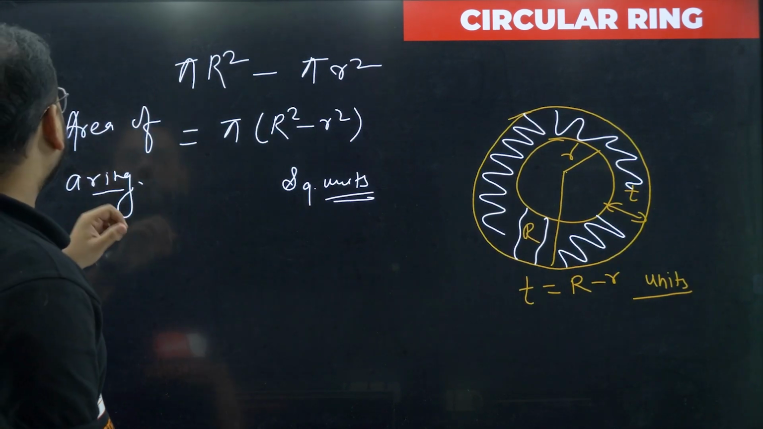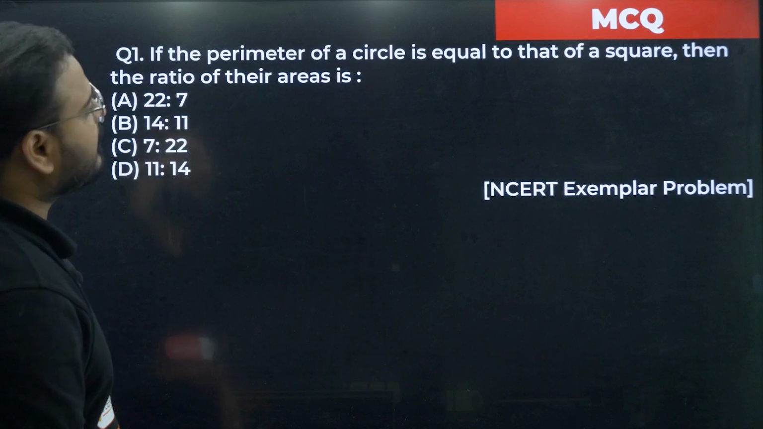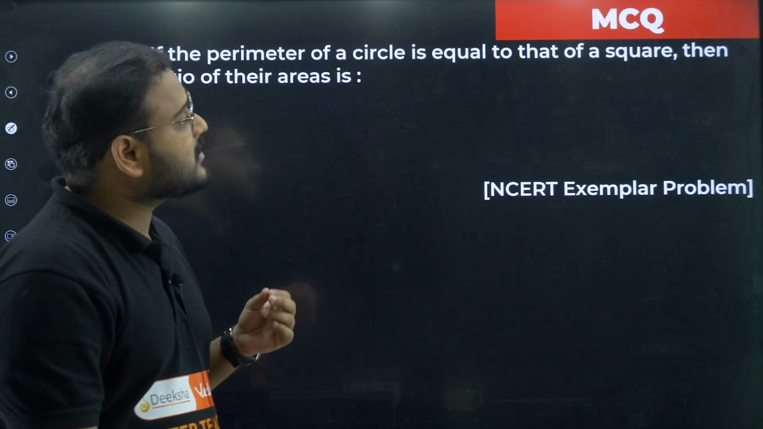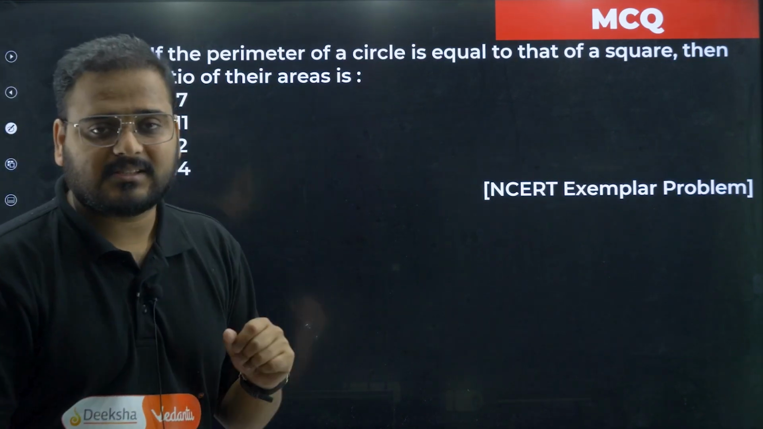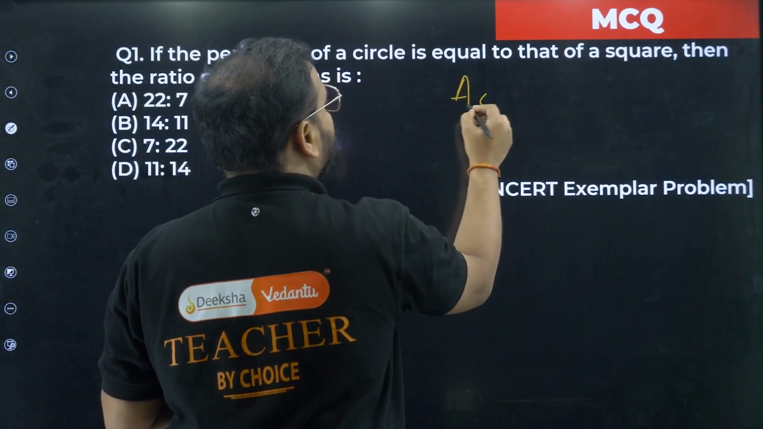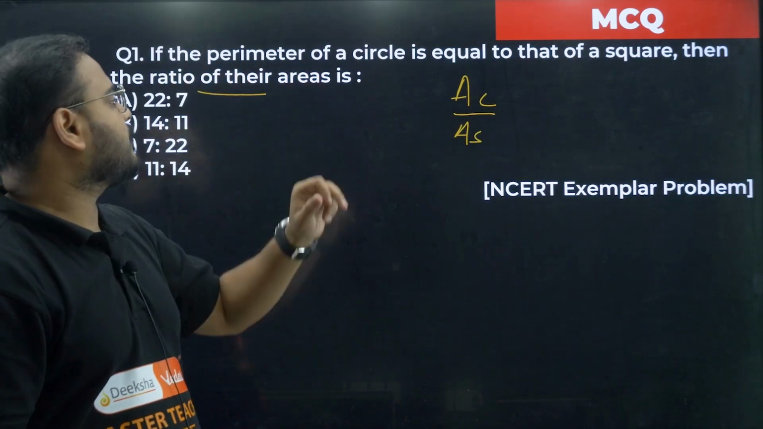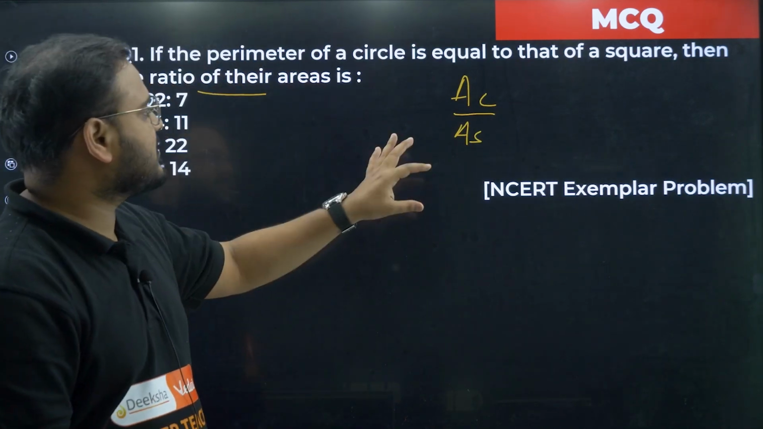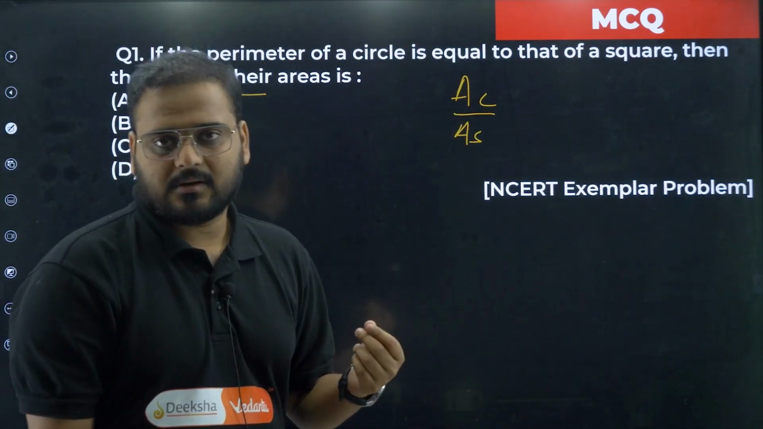So now we will move on to the question side. Let's solve the first question that we have. If the perimeter of a circle is equal to the perimeter of a square, then the ratio of their areas is? So they are asking for the area of circle to area of square. They've given some information: the perimeter of a circle is equal to the square's perimeter.